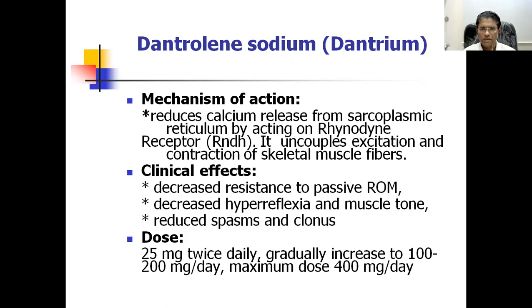In the muscle, there is the sarcoplasmic reticulum, or you can say the synaptic vesicles, which consist of calcium. The pouring of this calcium is controlled by one receptor called the ryanodine receptor. Dantrolene blocks these ryanodine receptors. It uncouples the excitation and contraction of the skeletal muscle fibers.